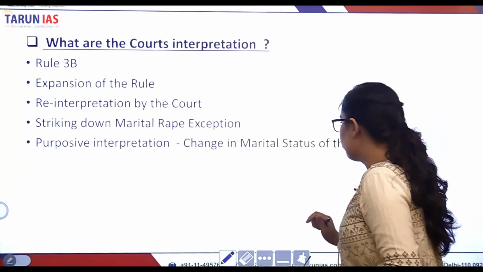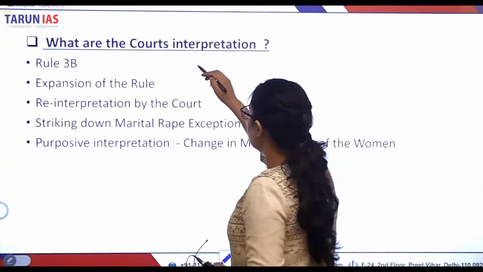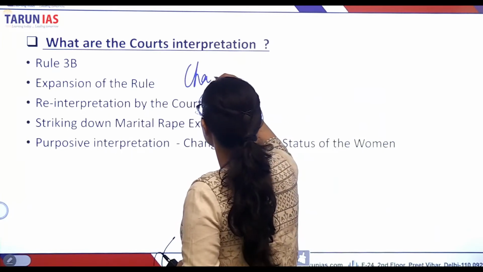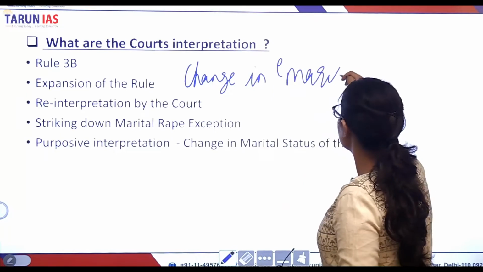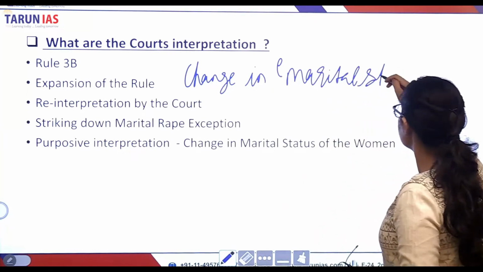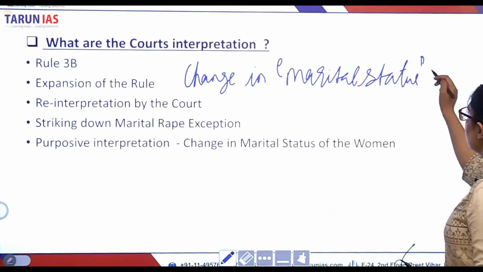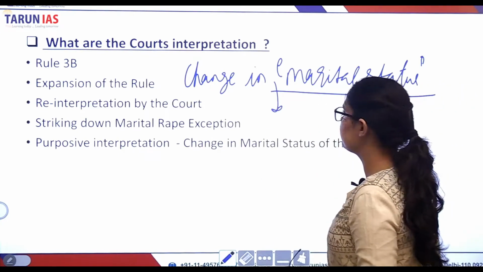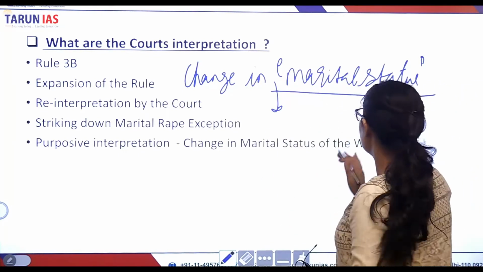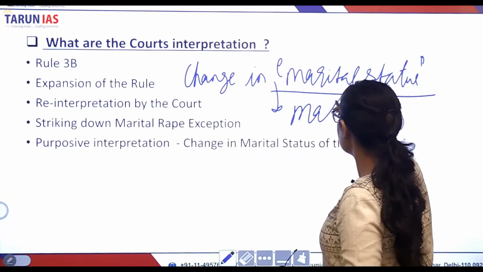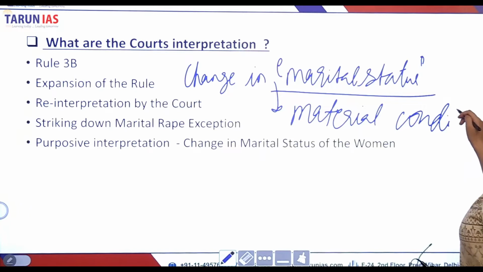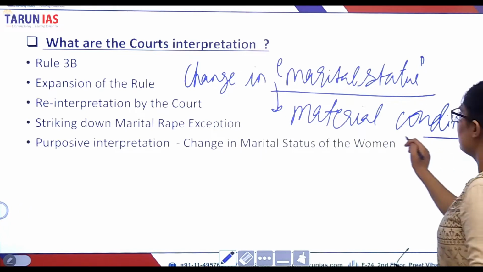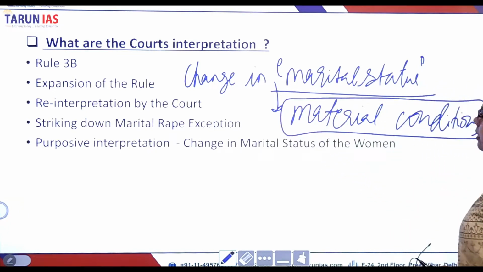The court said that change in marital status, the third category of women, changes the women's material conditions.